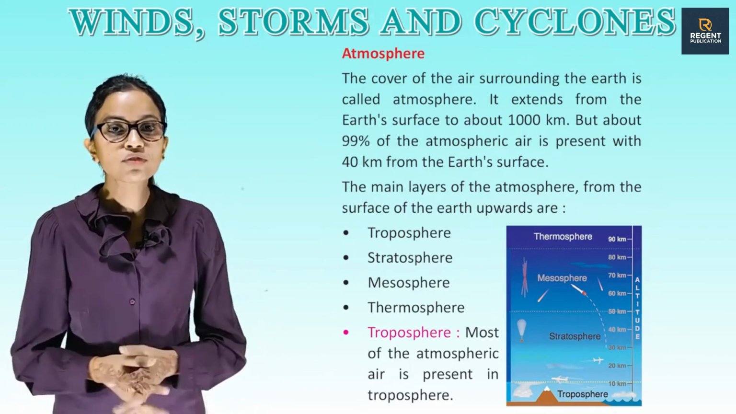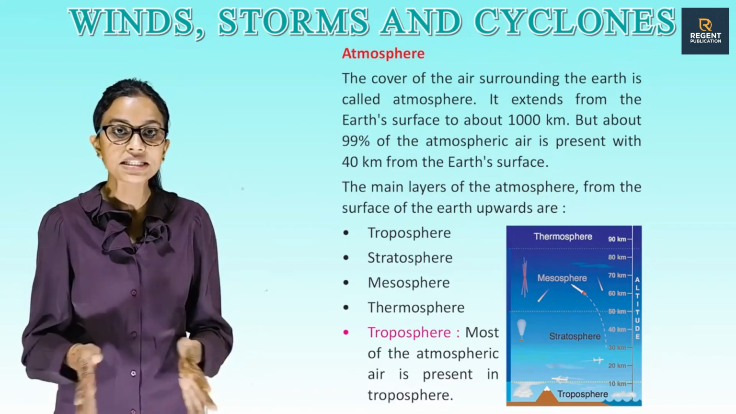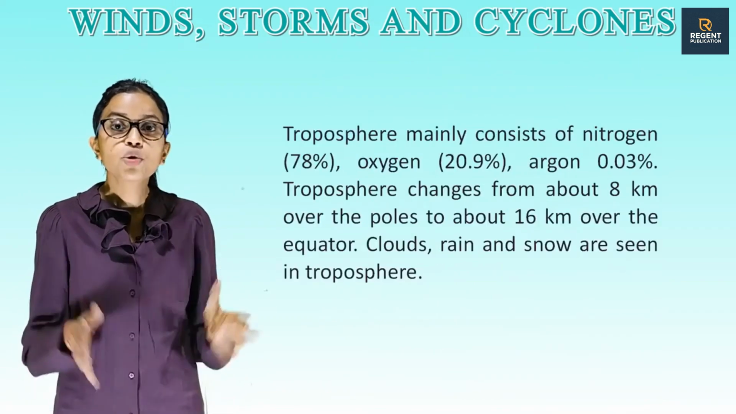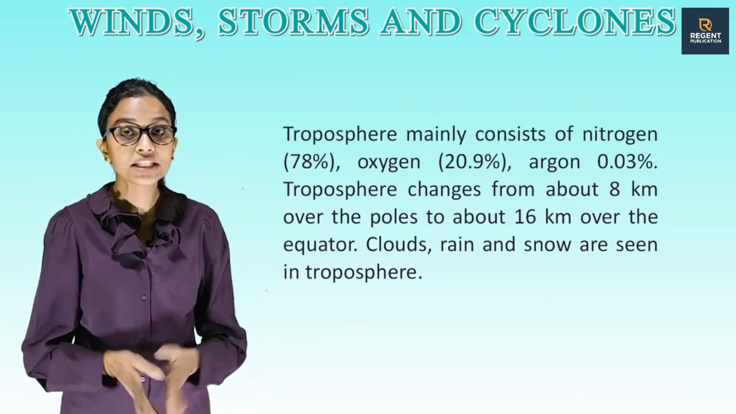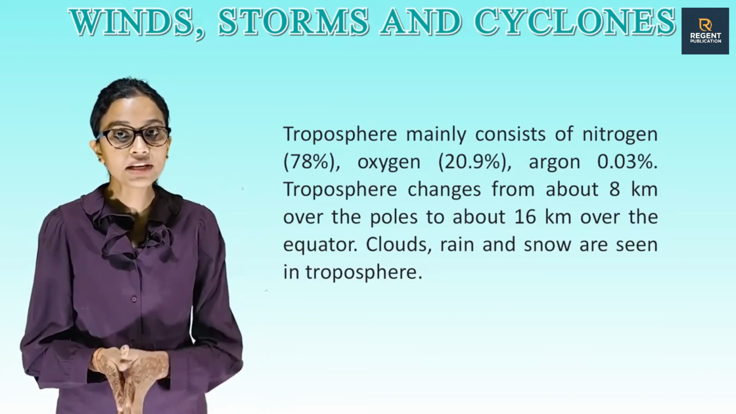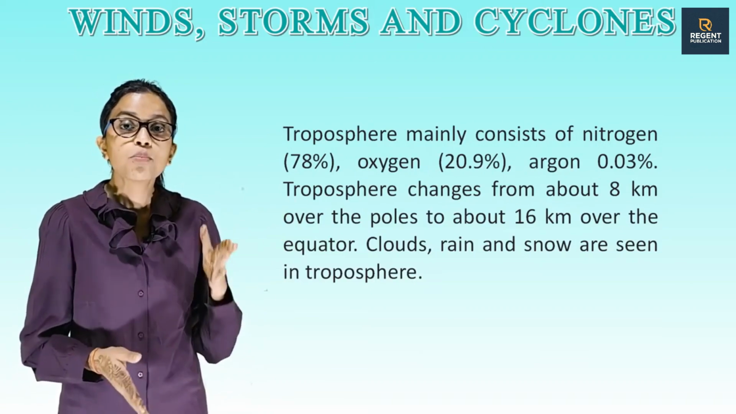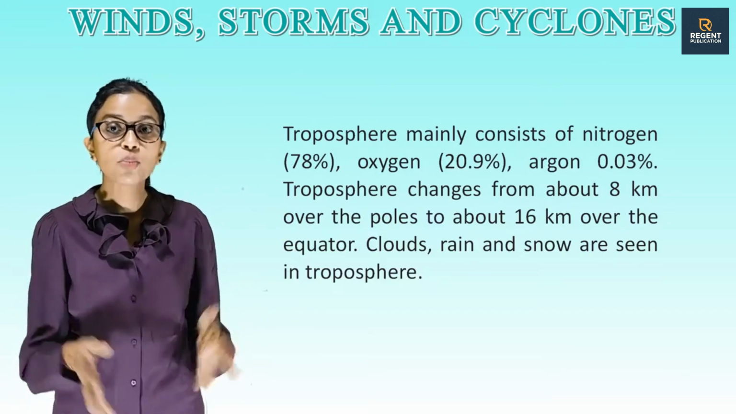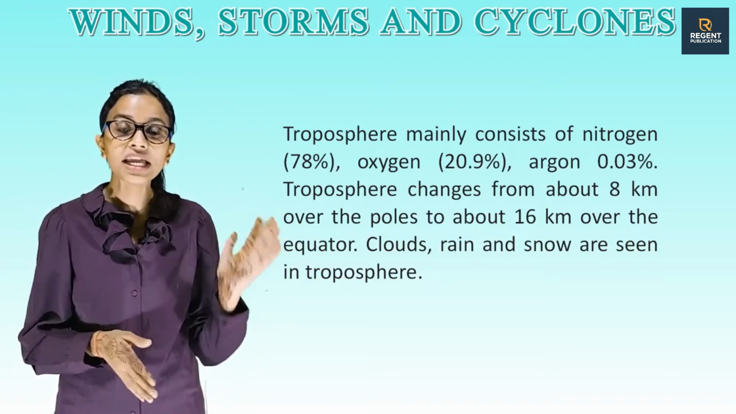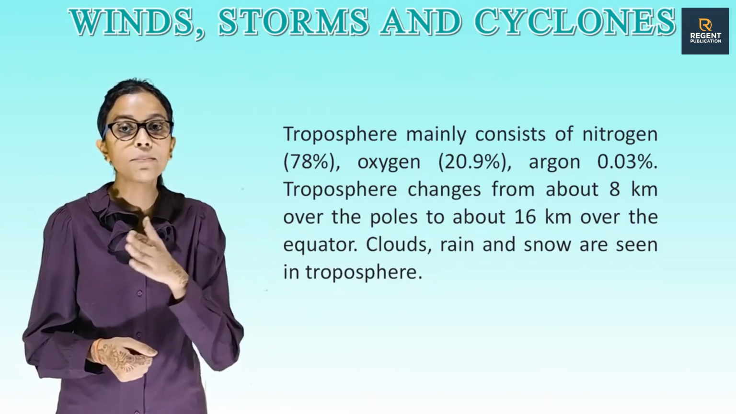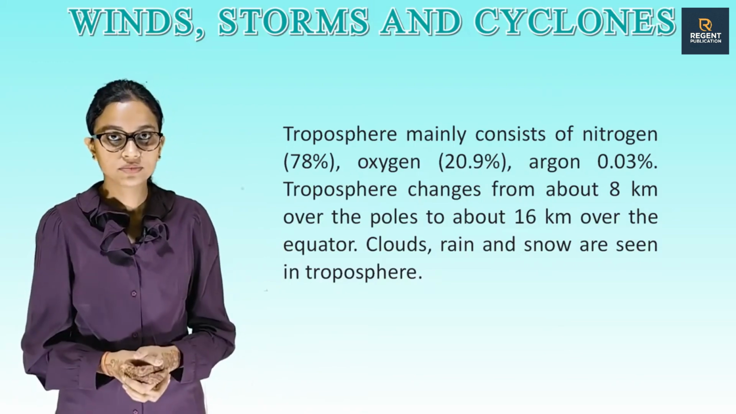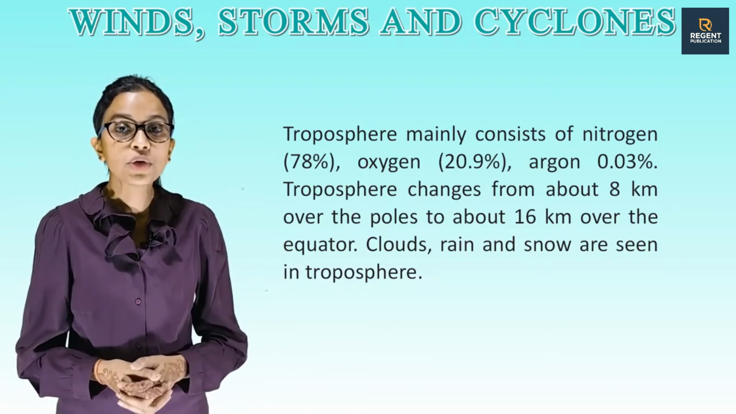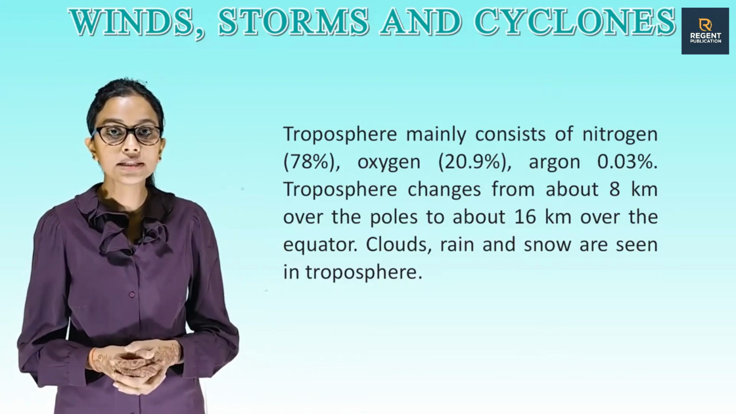Troposphere. Most of the atmospheric air is present in troposphere. Troposphere mainly consists of nitrogen 78%, oxygen 20.9%, argon 0.03%. Troposphere changes from about 8 km over the poles to about 16 km over the equator. Clouds, rain and snow are seen in troposphere.